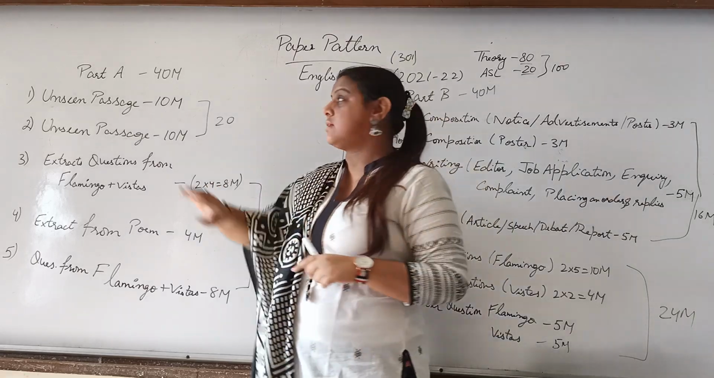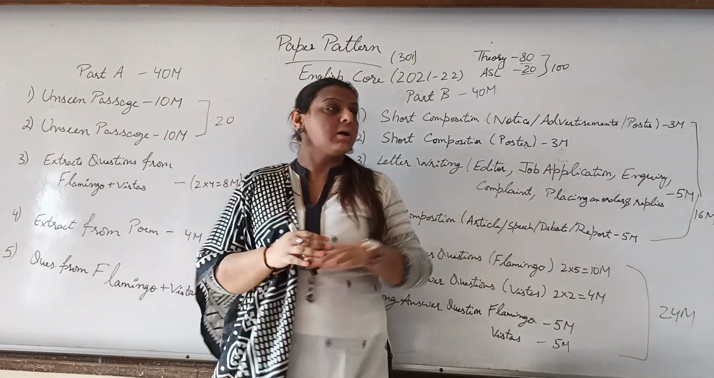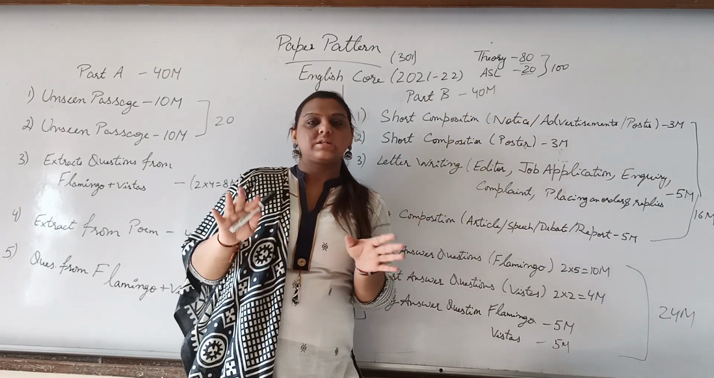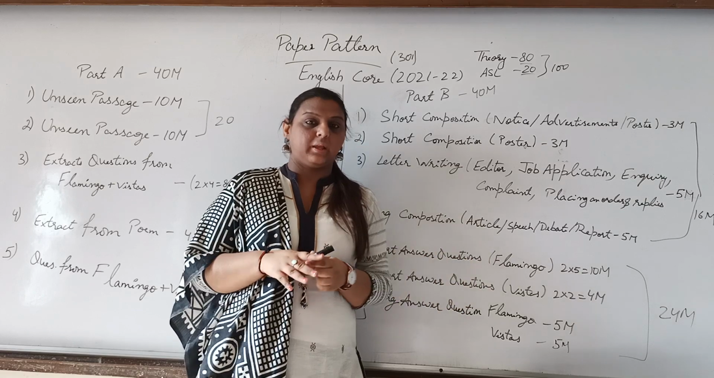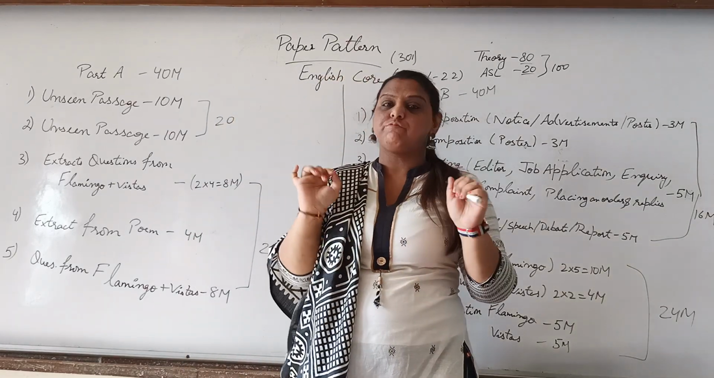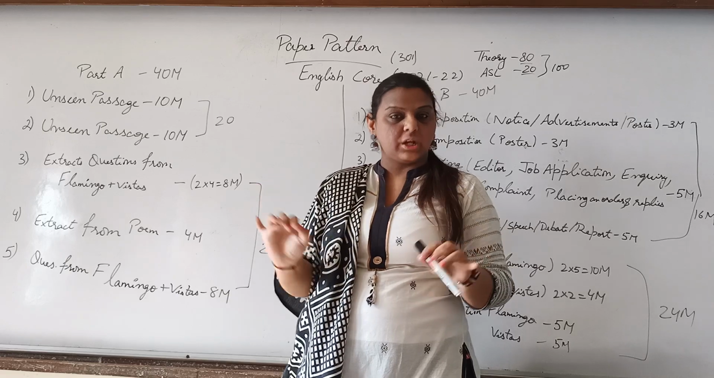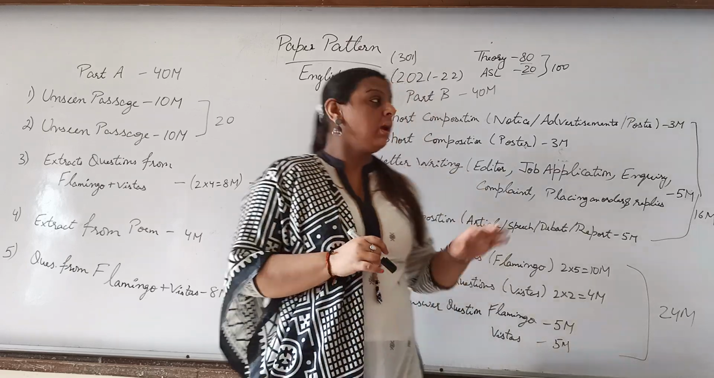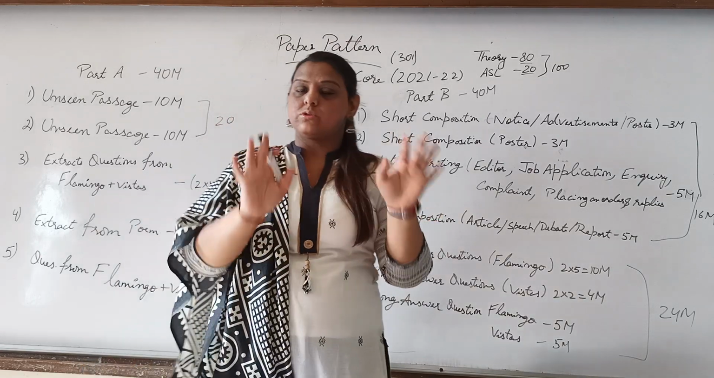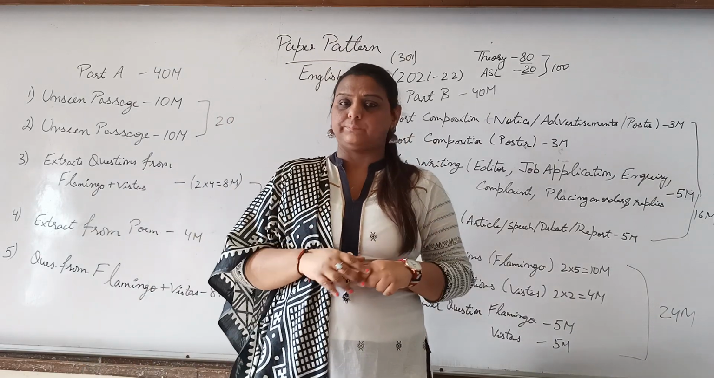So we are having two parts. Part A 40 marks, part B 40 marks. The 80 has been divided into that. Part A is your objective paper, and part B is your subjective paper, right? So this much you should be clear about till now.